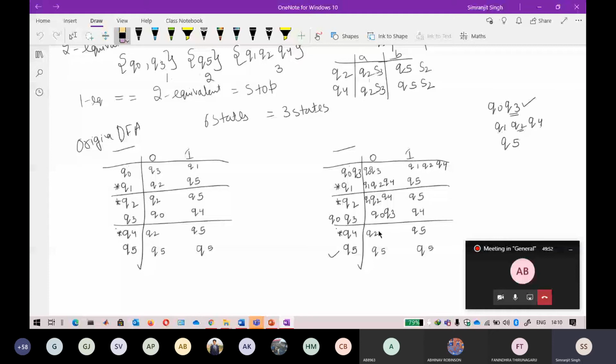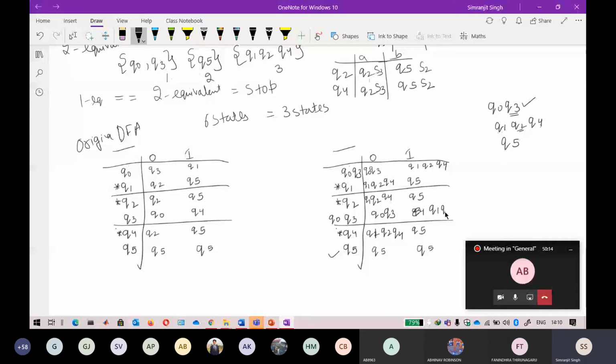Just write here Q1, Q2 and Q4. Now wherever there is Q4, you replace it with Q1, Q2 and Q4. Is there any Q4 remaining? No. Q5 we do not have to worry about.